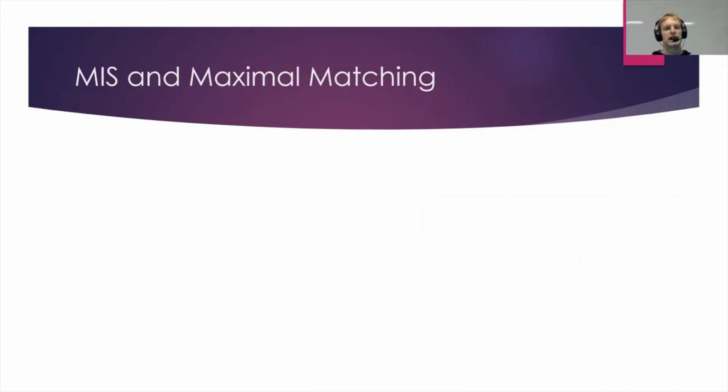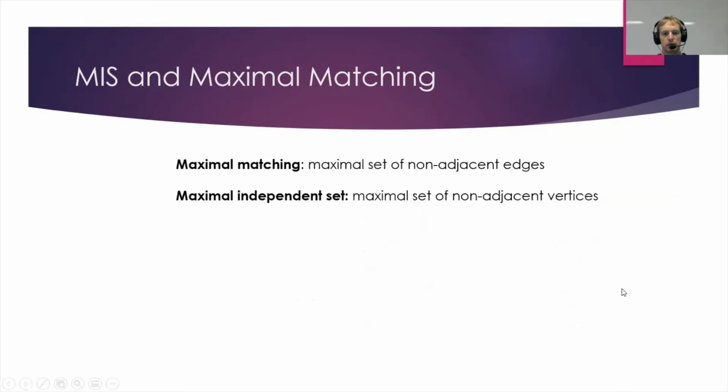Okay, the problems we're looking at are MIS, maximal independent set, and maximal matching. And these are classic graph problems. Probably everyone has seen them before. And they're also often used, or have been used in the past, as a test bed for both distributed and parallel computation models, and also for derandomization.